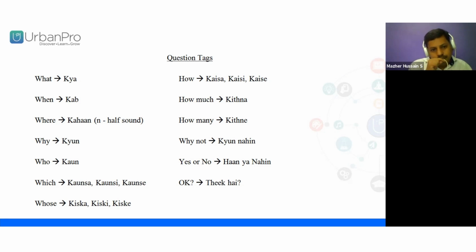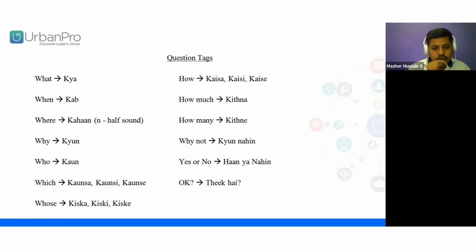So here, these are the most common question tags or question words that we use in any language. The first question tag is what, which in Hindi we say kya, K-Y-A. It is not kaya, it is kya. And then when, it is kab.